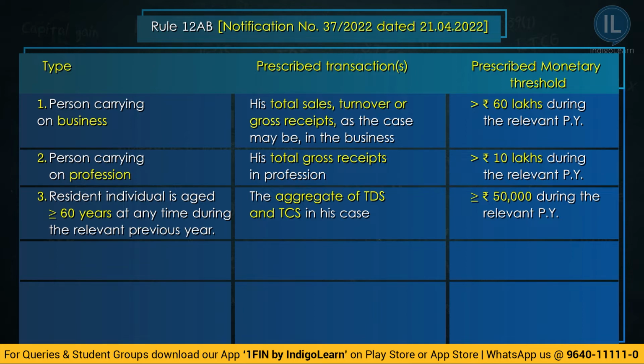In that situation, he has to file his return of income compulsorily. If it is exactly 50,000 also, he has to file his return of income, and this 50,000 limit is for the relevant previous year.